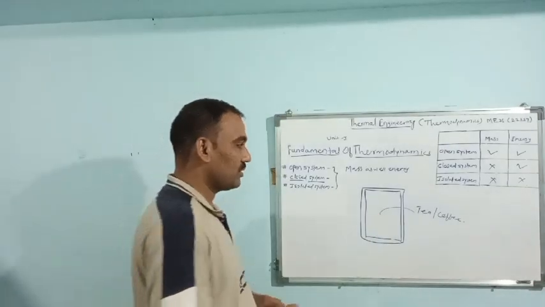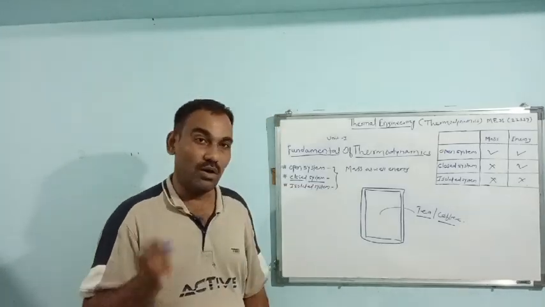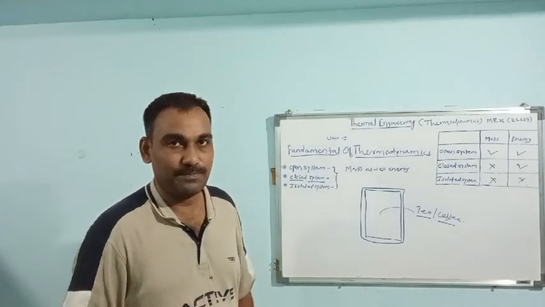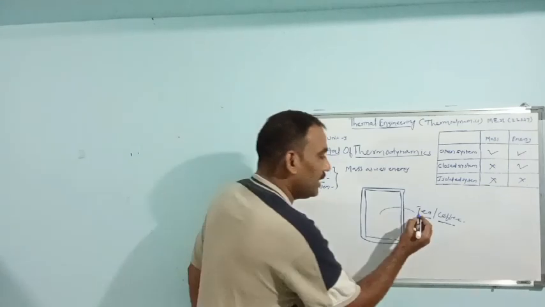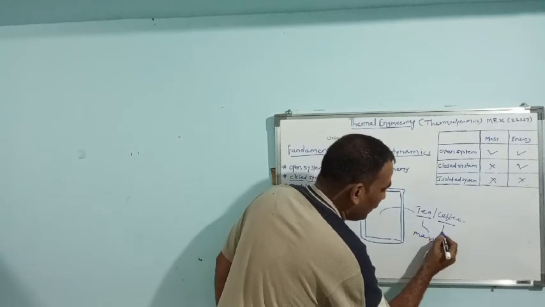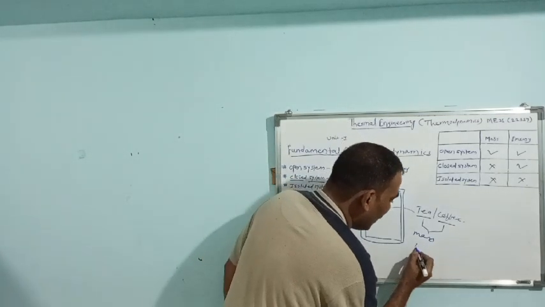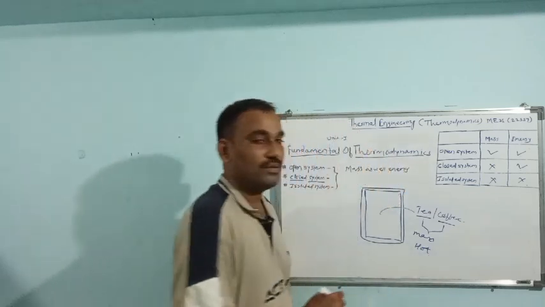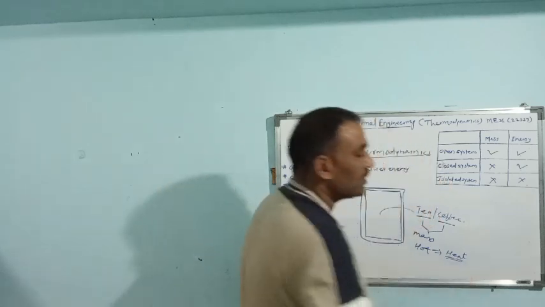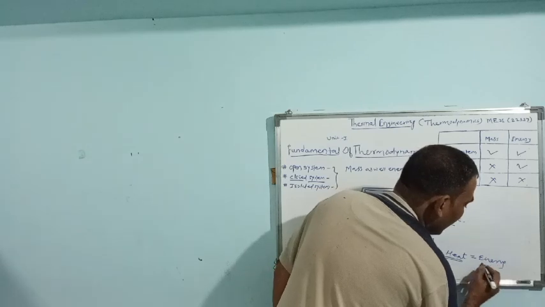This is the example of isolated system. Why? Because this thermos is used to store the tea, hot or hot milk or hot coffee for a long time. It means tea or coffee both having some mass, no doubt, as well as they are hot, it means they contain some amount of heat. Definitely they contain some amount of heat, and heat is energy.